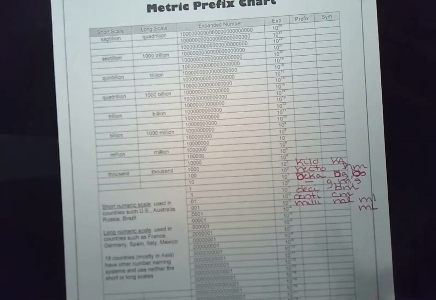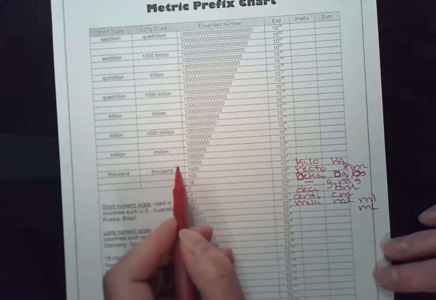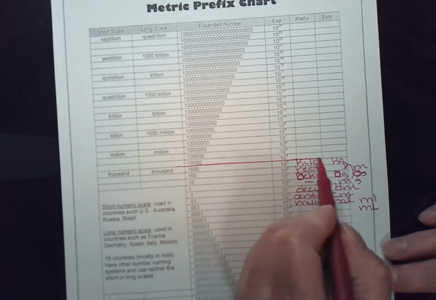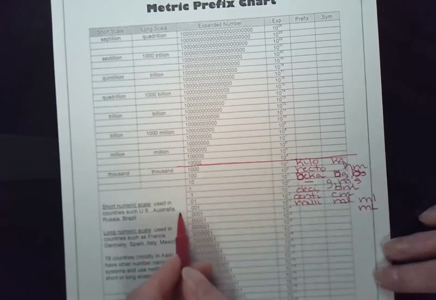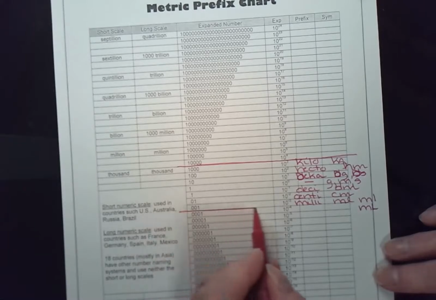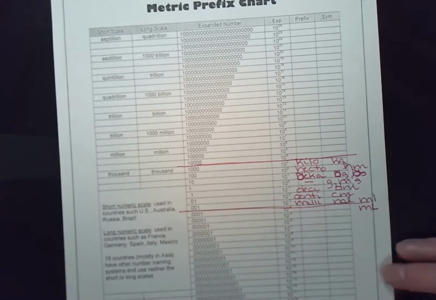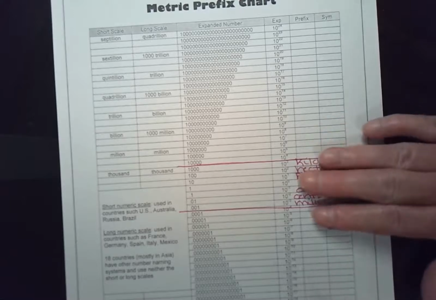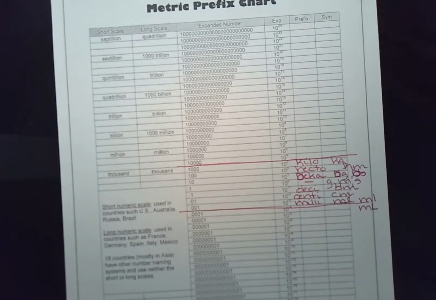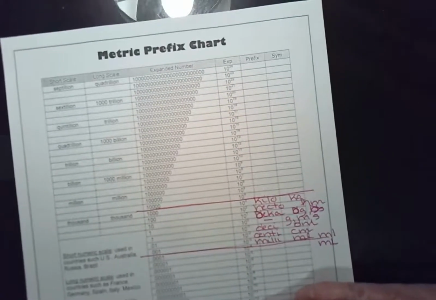All right, but you probably learned these units in chemistry. And so most people know the units up to 1,000, up to kilo, and down to 1/1000th. But today we're going to expand and go way up and go way down, because there's more metric prefixes that we need to look at in physics.